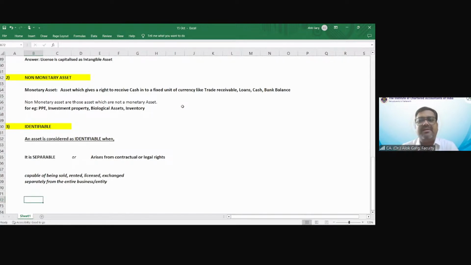Sir, how can we say whether market share is identifiable? You need to ask 2 questions. Question number 1, whether market share is separable, or whether market share arises from contractual or legal rights. Whether market share is arising from contractual or legal right, answer is no. Nobody has given the market share. It has come because of the company's credibility, because of the company's good product, because there is no competitor in the market. Is it governed by some contractual or legal right? Answer is no. Then ask the other question, whether market share is separable.